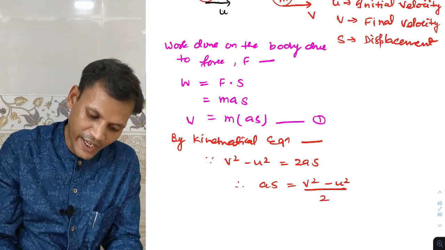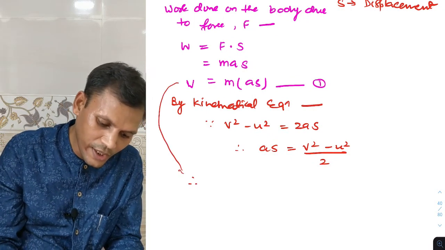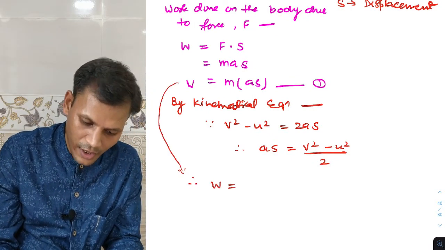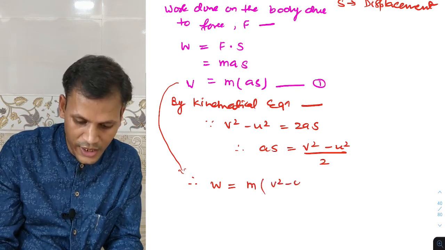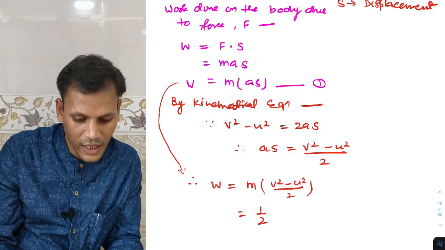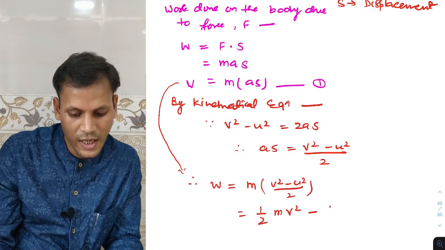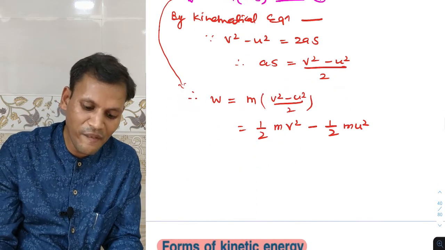Therefore this work done W will be m into as, which is m into (v square minus u square) by 2. So I can write half m v square minus half m u square, and half m v square is kinetic energy.